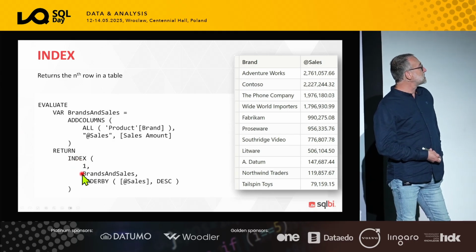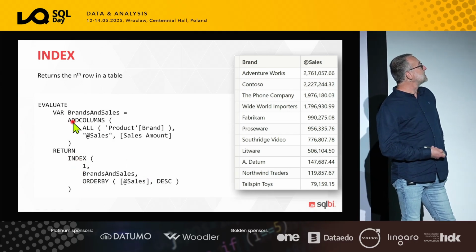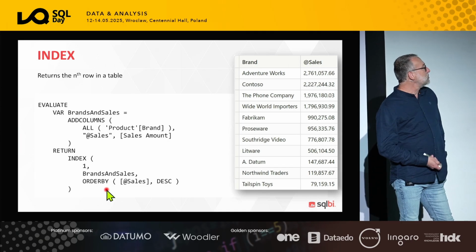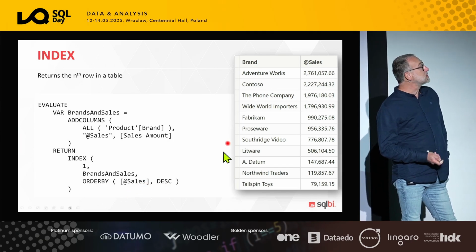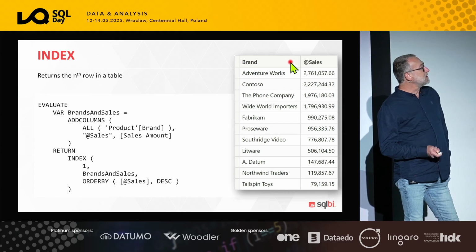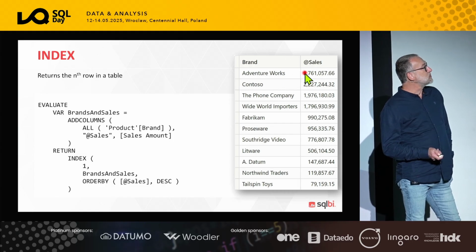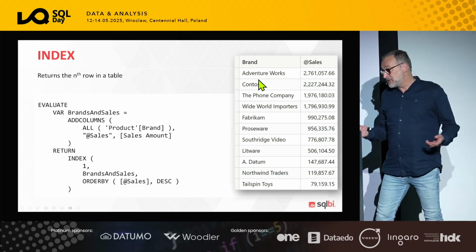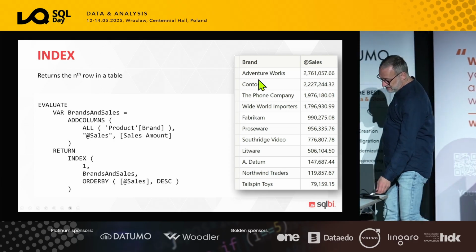You use INDEX 1 out of brands and sales, the table that you create, and then with ORDER BY you specify how you want to sort the table. So you want to sort by sales descending, meaning that the largest amount is the first one, you want the first one, and you obtain AdventureWorks, exactly as you would expect.